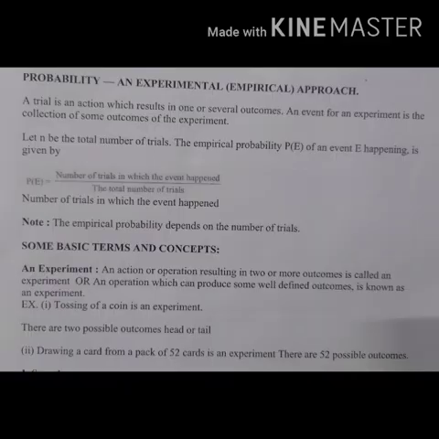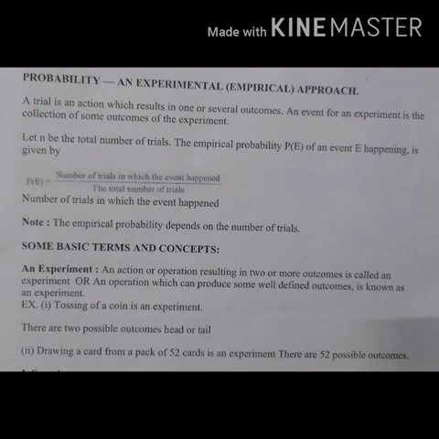Probability and the experimental empirical approach. A trial is an action which results in one or several outcomes. An event for an experiment is the collection of some outcomes of the experiment. Let n be the total number of trials. The empirical probability P of E of an event E happening is given by P of E equals the number of trials in which the event happened upon the total number of trials. Note, the empirical probability depends upon the number of trials.